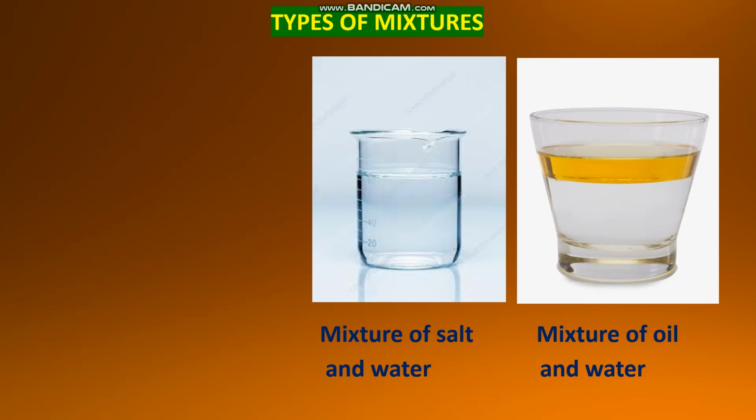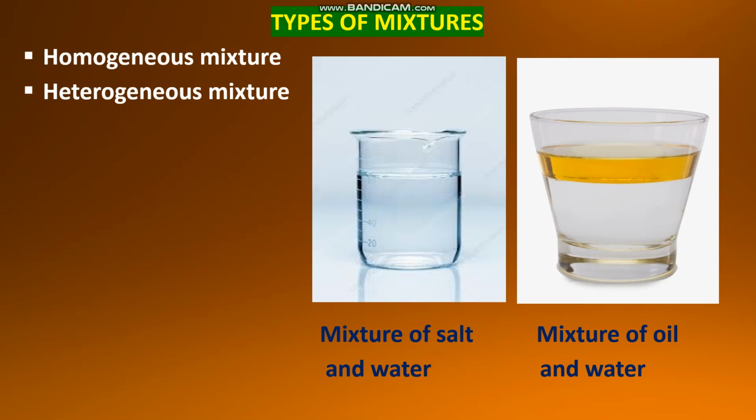And what about oil and water? Here we can see separately what is mixed. We can see a layer of oil here, a layer of water here. And here there is a clear boundary between this oil and water. And here we cannot say till here the salt, till here the water. It is uniformly mixed. So based on how the different substances are mixed, there are two different types of mixtures. They are homogeneous mixture and heterogeneous mixture.